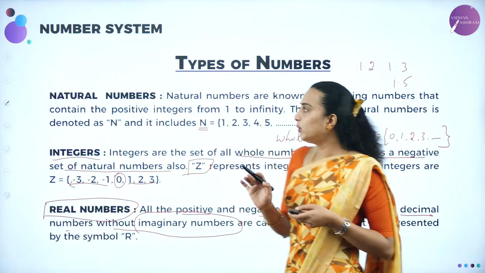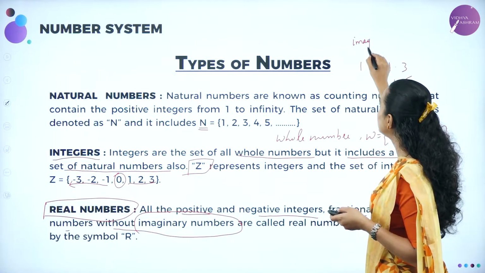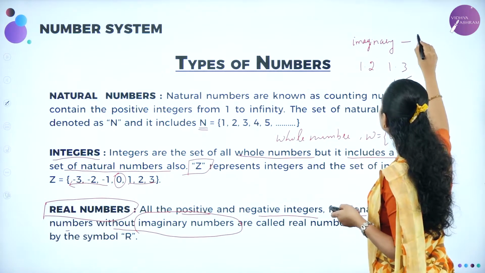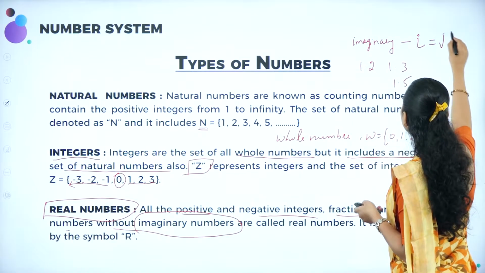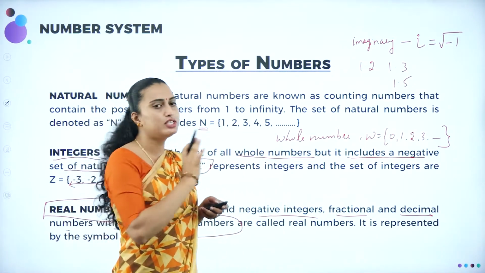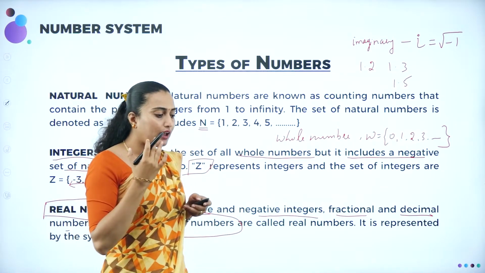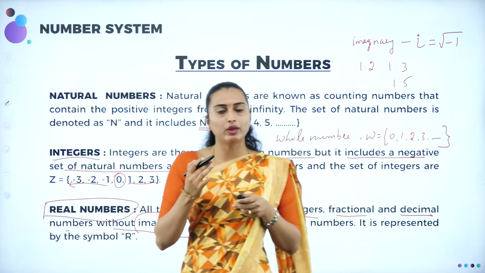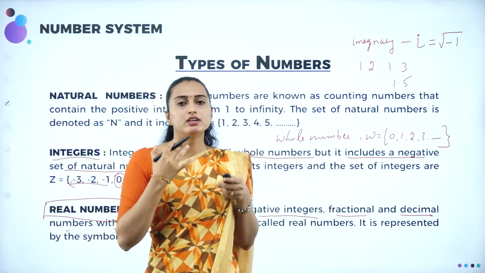Imaginary means just the symbol i. This is a root. The value of i is always the square root of -1. That means a negative root. You have all studied the positive roots in your lower classes, that means the square root of 24, square root of 25, square root of 16.